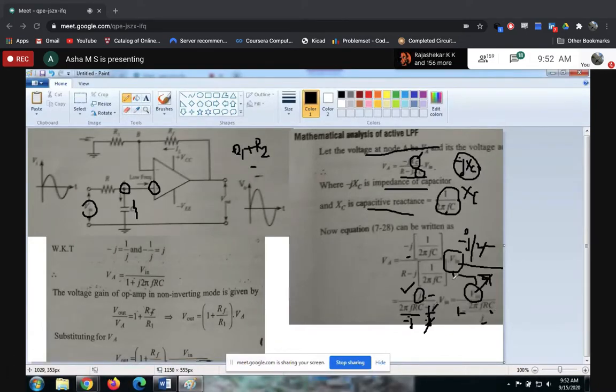Okay, so guys, this we know it very well. So minus of 1 by J, you can see here, if you have minus J, you can take the J as a denominator, which becomes plus. If you have minus of 1 by J, you can bring the J into the numerator, it becomes plus. Simple math, right? So don't tell me that you don't know this one. If you don't know these things, it's not my problem.